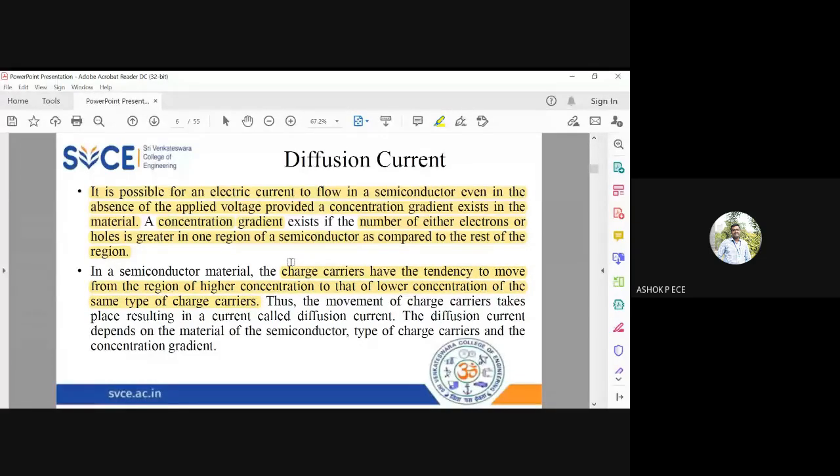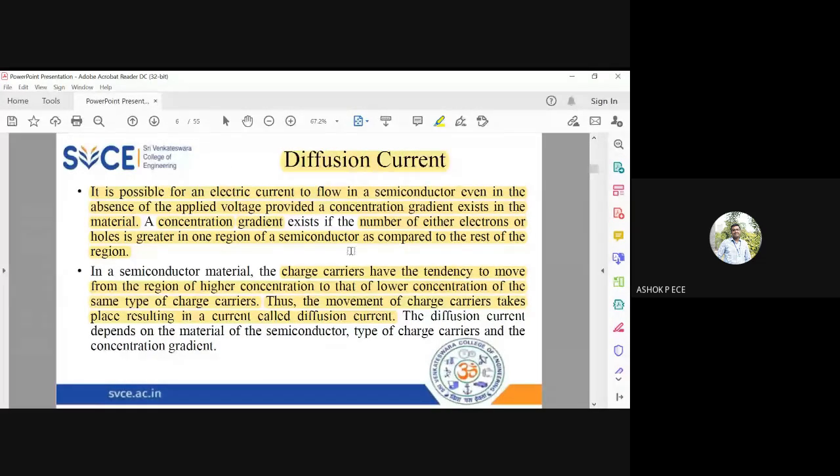As I told in the glass bowl example, the water is flowing only from 100% to 50%, and it is not flowing from 50% to 100%, right? The same way here also, the charge carriers will move from higher concentration area to lower concentration area. Whenever charges are going to move, it is going to cause diffusion current. So this movement of charge carriers because of the concentration change is called diffusion current.